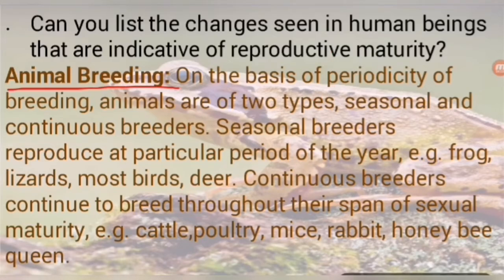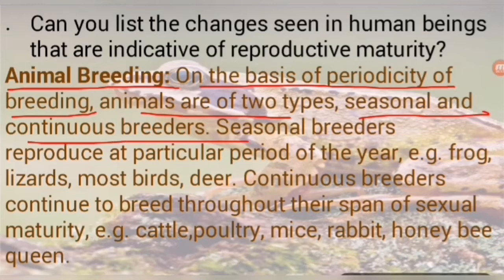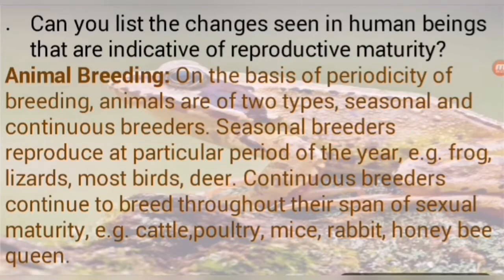Animal breeding. On the basis of the periodicity of breeding, animals are of two types, seasonal and continuous breeders. So these are other terms. That is why I told you that in this chapter a lot of terminology and concepts are there. So be concentrated, students, otherwise you will get confused.